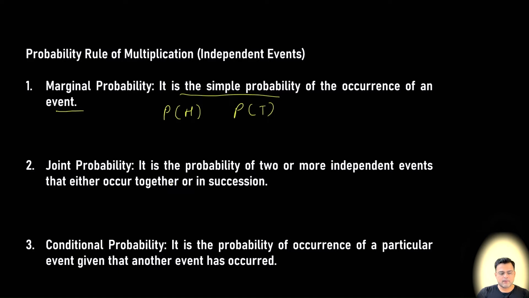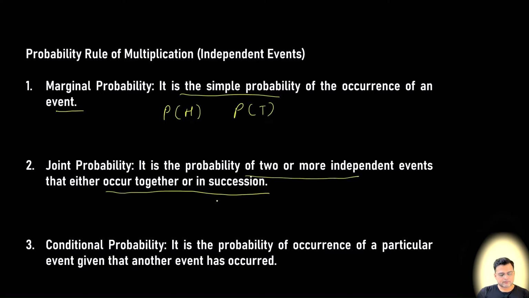Now what is joint probability? In case of joint probability, it is the probability of two or more independent events that occur together or in succession. So the probability of two or more independent events occurring together or in succession is called joint probability.